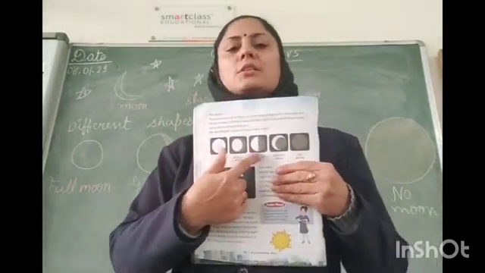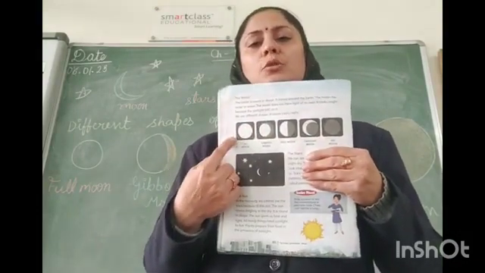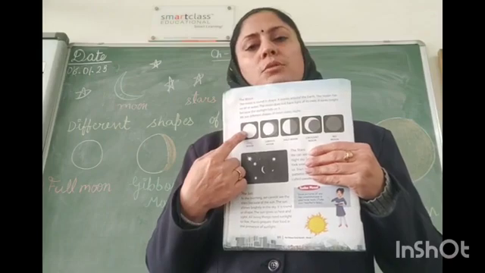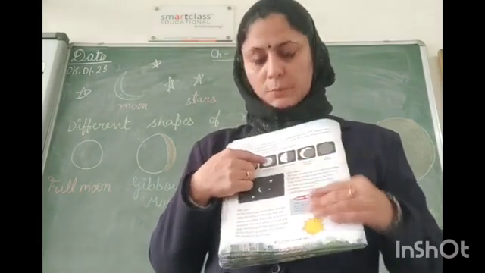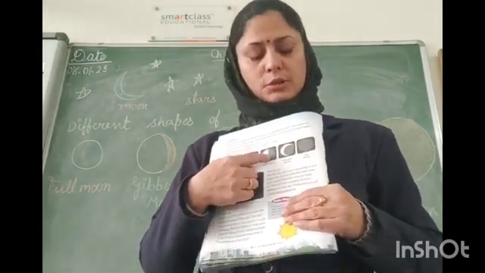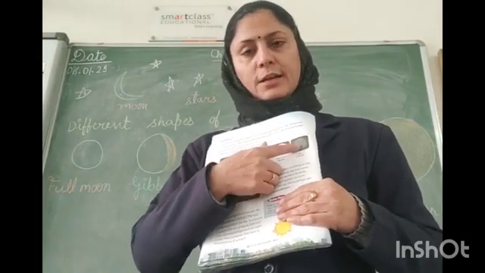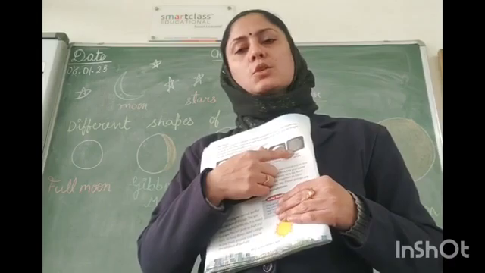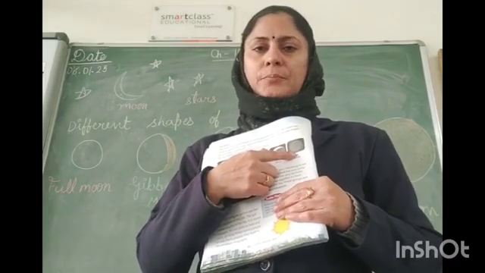Here the phases of the moon are given in your book. We have already drawn them in the class also. Full moon, gibbous moon, half moon, crescent moon and no moon means Amavasya. Amavasya is called no moon day.